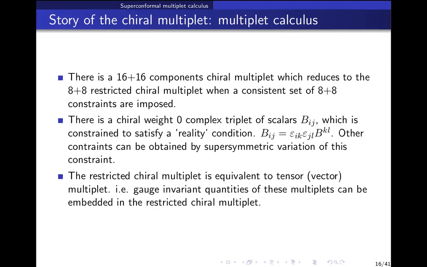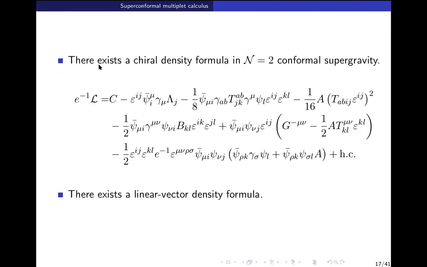So what this means is that if you have an action for chiral multiplet, you have an action for the vector multiplet, you have an action for the tensor multiplet. Okay? And all this is happening because these multiplets are off shell, right? So this multiplet does not come with a predefined action. The transformation rules are independent of whatever action you are going to write. It closes under SUSY algebra anyway. Okay. Therefore, you can construct various actions.